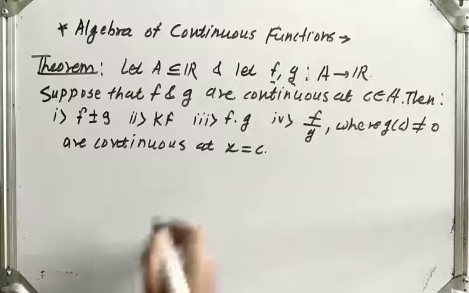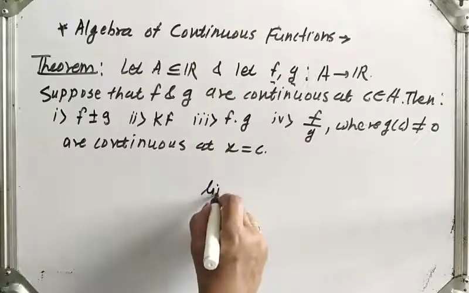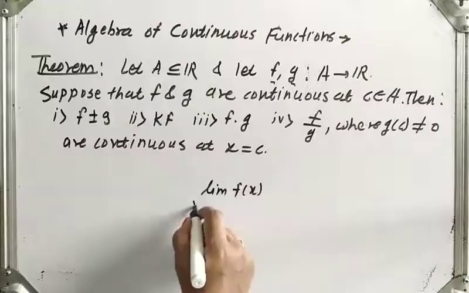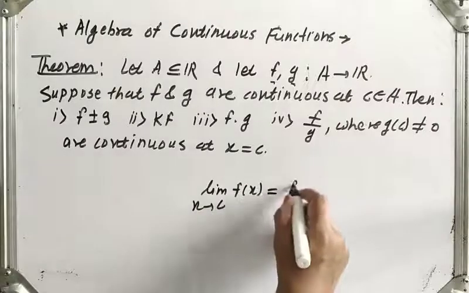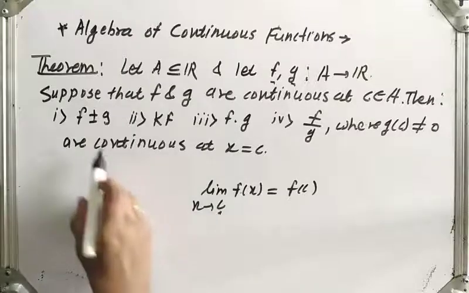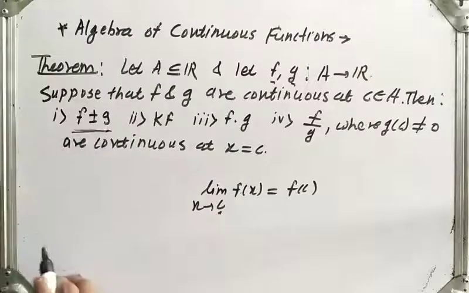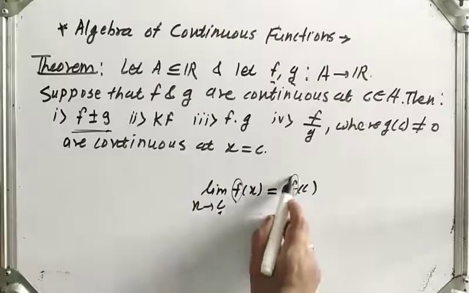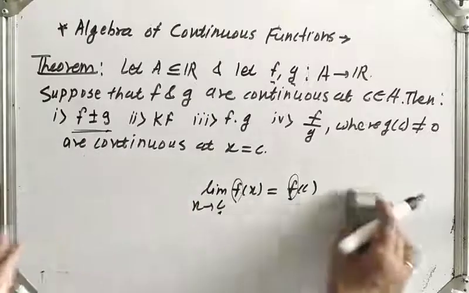So to prove, any function f is continuous when limit of f of x as x tends to c is equal to f of c. Then we say that f is continuous at point c. Now to show f plus minus g is continuous, we must replace this f by f plus minus g.